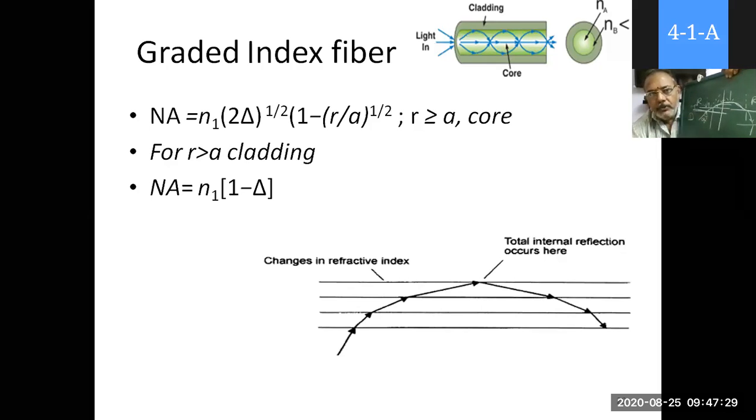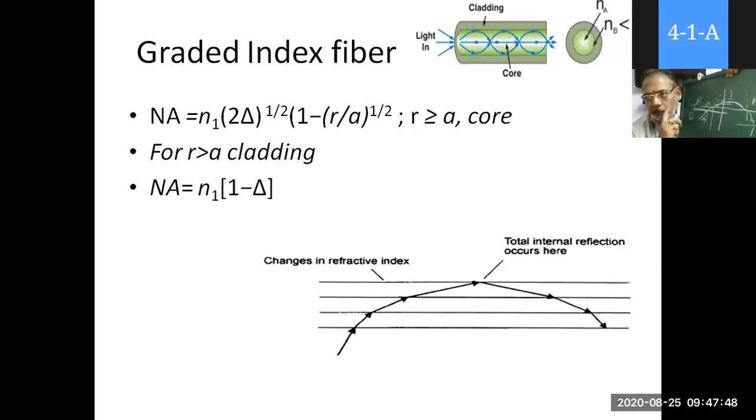So this is the beauty of graded index fiber. Because of that only, we are getting a sinusoidal path, and a very important phenomenon we can observe is that self-focusing happens in this graded index fiber. Self-focusing.